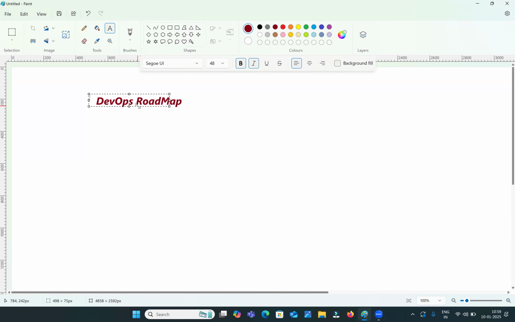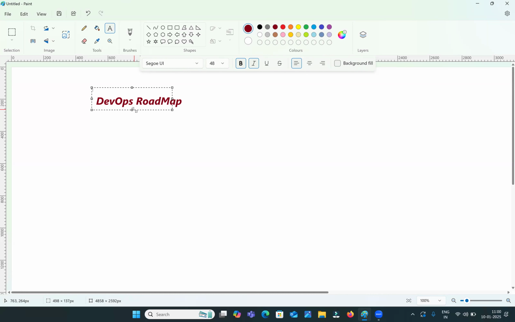There is no coding in DevOps. There is no programming in DevOps. Then we can say DevOps is not a programming language, it is not a framework, and it is not a tool. If it is not a programming language, not a framework, not a tool, then what is DevOps? DevOps is a culture. DevOps is a process. DevOps is a set of practices.